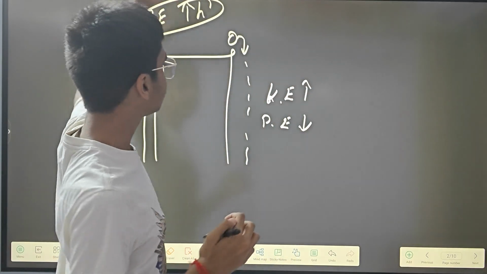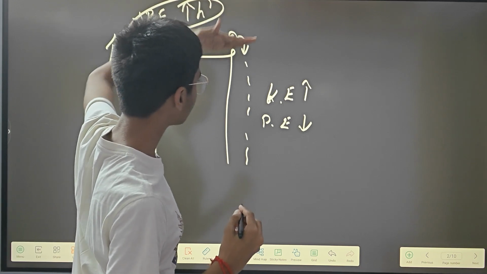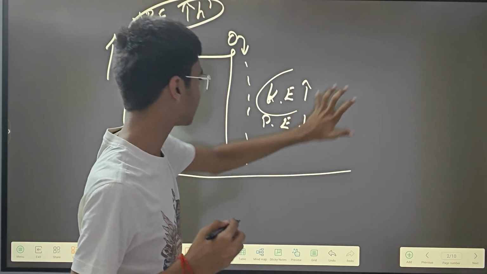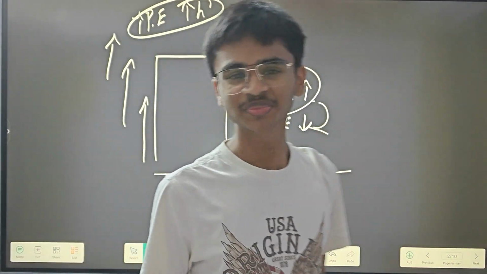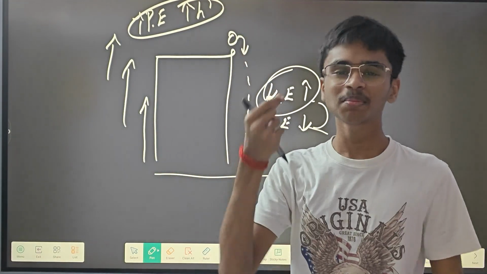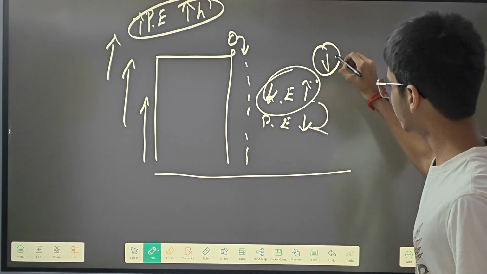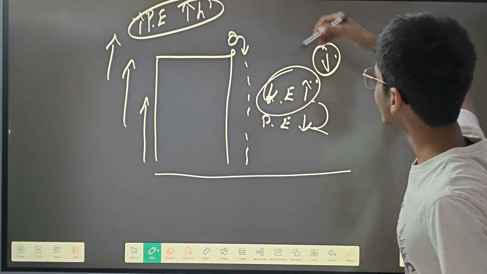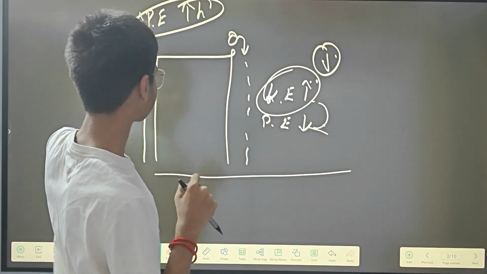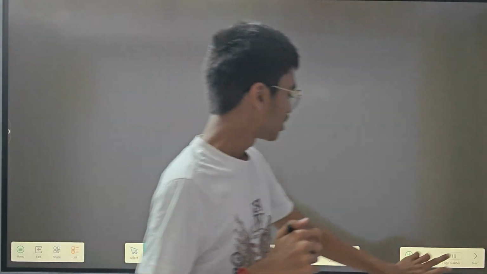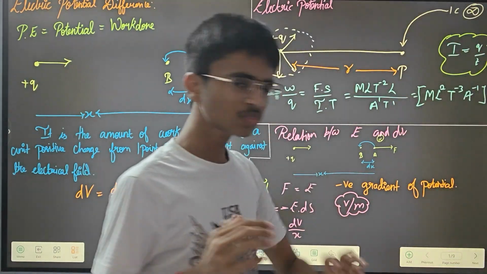Here this particular ball has the ability to come from this point to the ground level with this kinetic energy. That is why we have kept it as potential. The ball has the ability to come down with this particular velocity when it is kept at this height. So that is why we have given it the word potential energy. This is just an explanation so that you can understand what potential actually is.